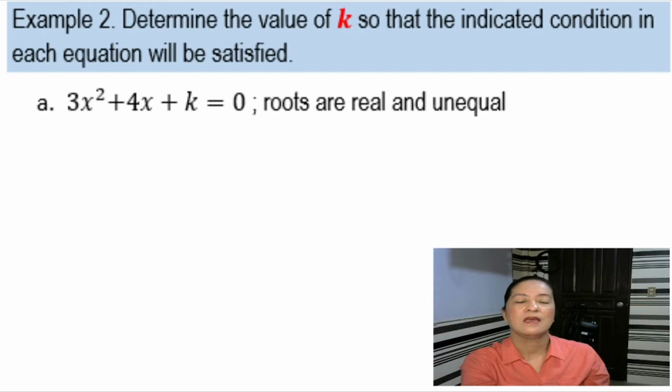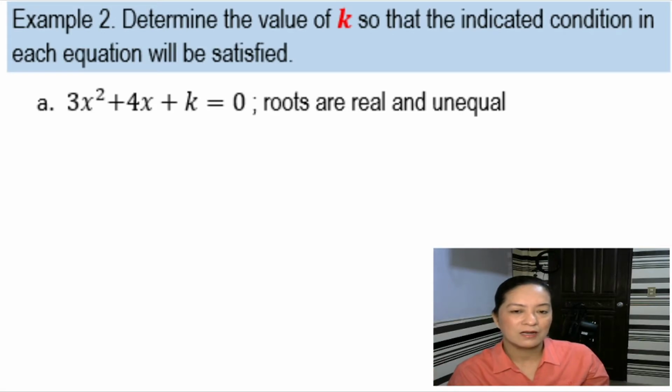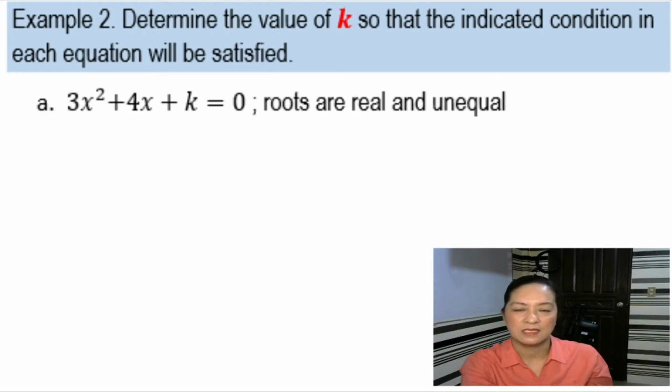Letter A, 3x squared plus 4x plus k equals 0. And given dyan yung nature ng root. So the roots are real and unequal.